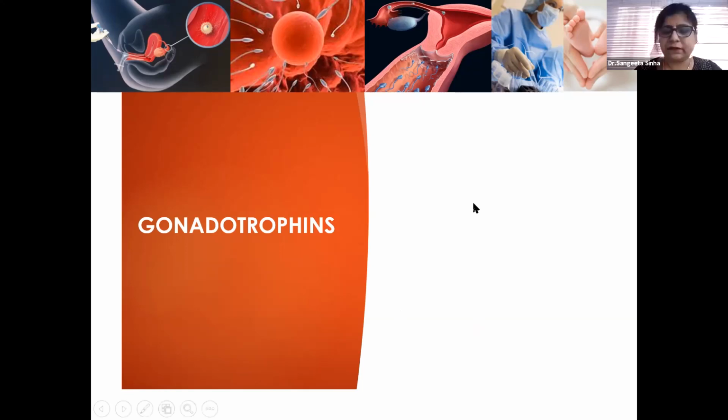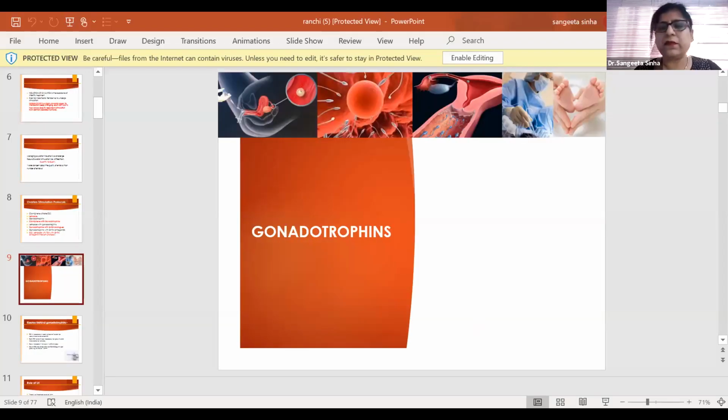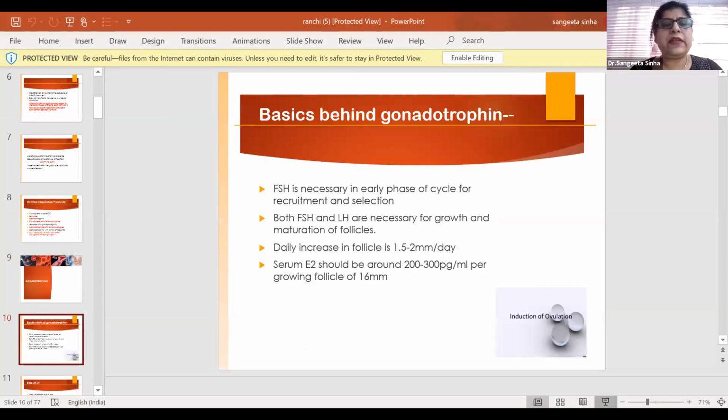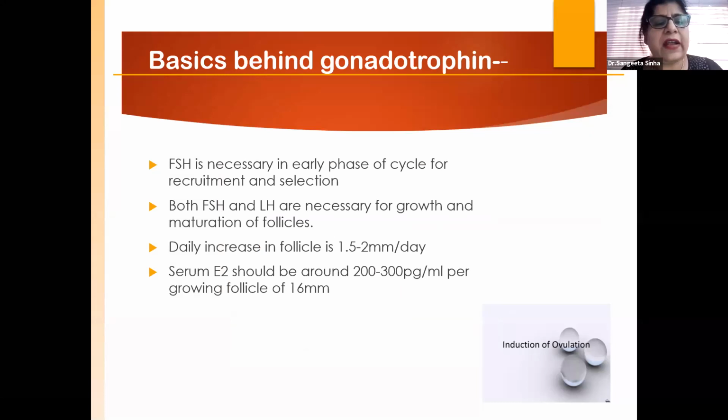I think the slide is stuck. So I think the basics behind this is that FSH is needed in the early phase, as I told you earlier, and the combination for the growth and maturation. And we all know follicles grow by 1.